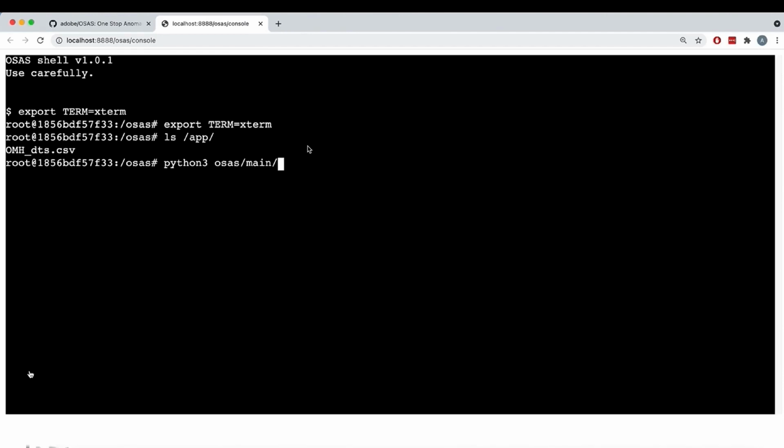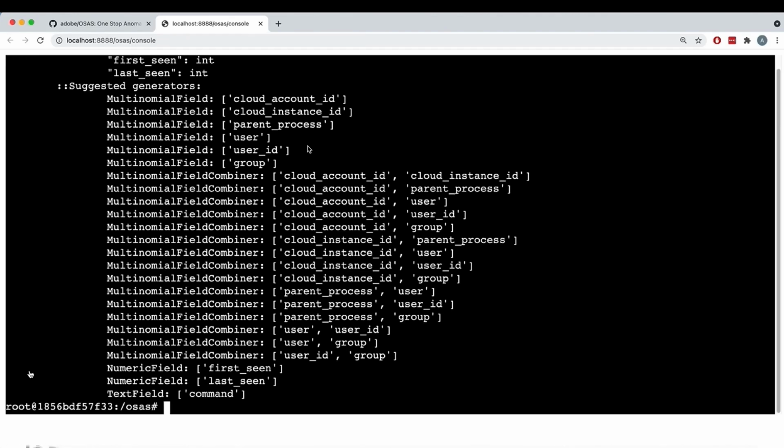So the autoconfig goes to the dataset, looks at the features, and tries to get some information about the features, and is going to make a recommendation regarding how those features should be processed. After that, it's going to also try to identify all the possible combination between the features. Now, this script takes as an input the dataset, and it requires as an output file the configuration file where it's going to store all its information. Take into consideration that the anomaly detection algorithm is also going to be present here.